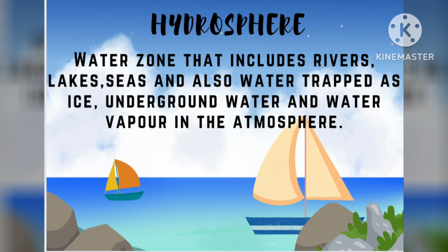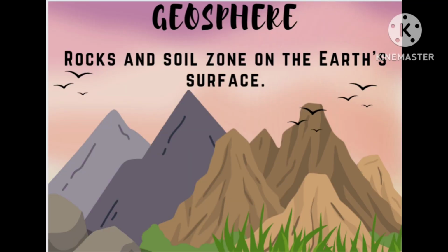Second is hydrosphere. Hydro kinda obvious, it's related to water. So, hydrosphere is the water zone that includes rivers, lakes, seas and also water trapped as ice, underground water and water vapor in the atmosphere.